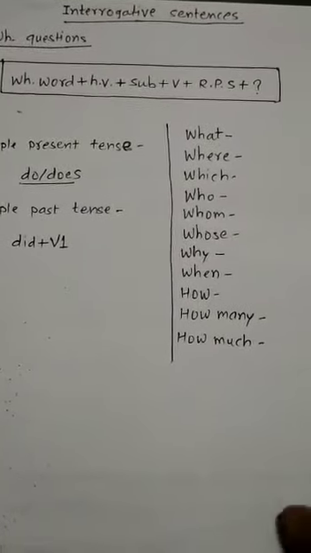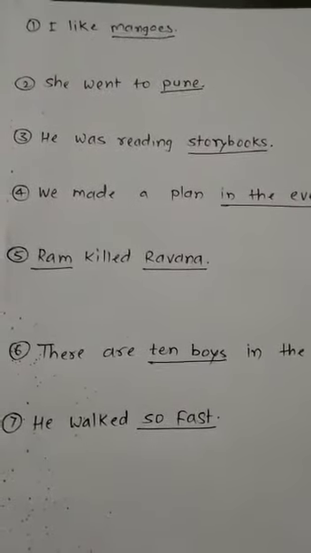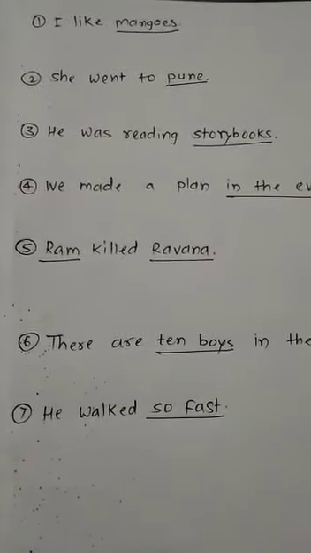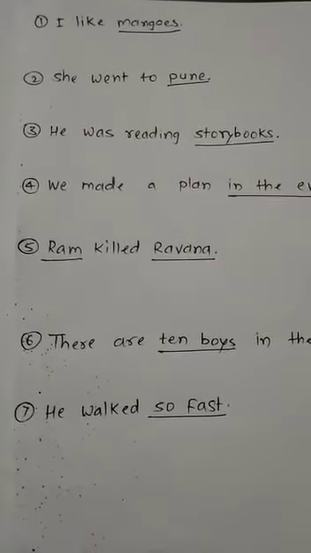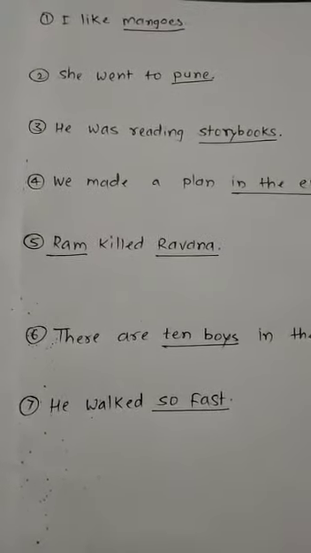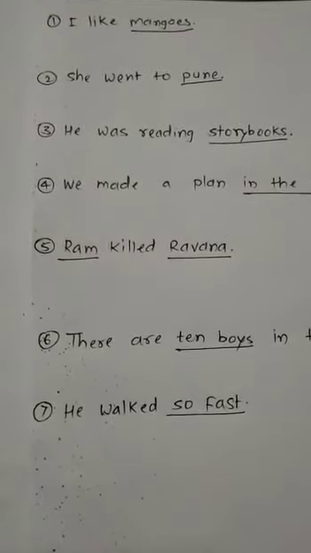Now see here, there are certain questions. In the first question, simple statements are given where the underlined parts are already marked, like I like mangoes. I like mangoes, this is the sentence, it's in the simple present tense.